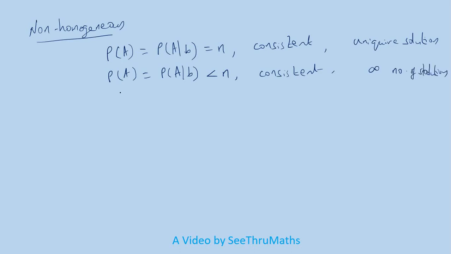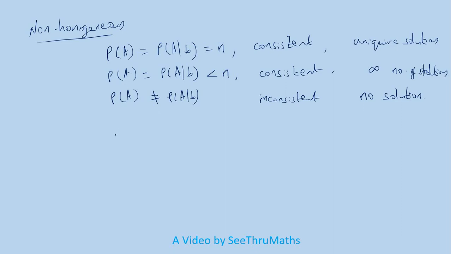There is one more case, it is nothing but rank of A is not equal to rank of augmented matrix AB. So in this case, whether it is equal to n or not, definitely it cannot be equal to n. So we cannot compare. One may be equal to n, the other may not be equal to n. So in this case, the system is inconsistent, and it is not having any solution, no solution. Please note that this is number of solutions, infinite number of solutions. Here it is no solution.